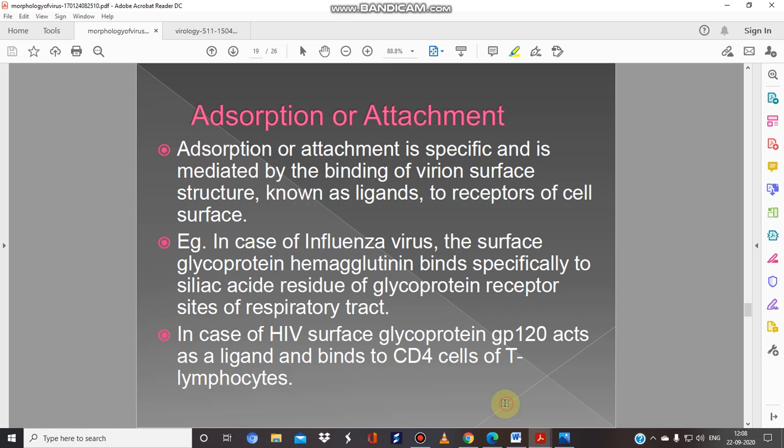Just read this line again and you will clear all your doubts. Attachment is specific and is mediated by binding of the virion surface structure known as the ligands to the receptor of the cell surface.